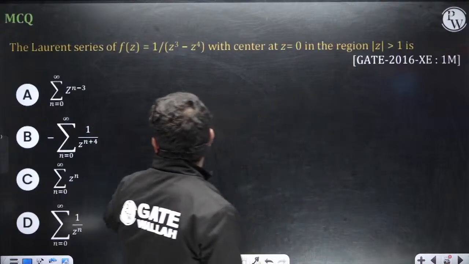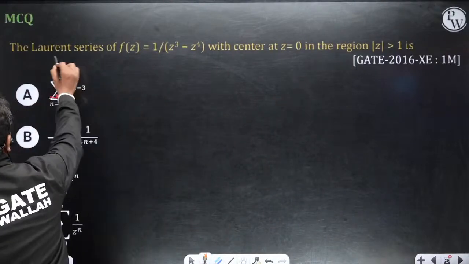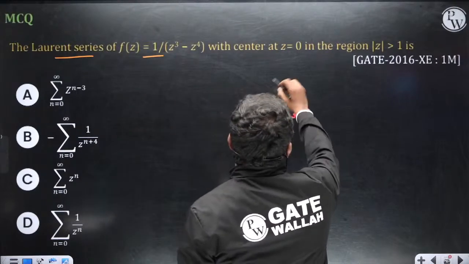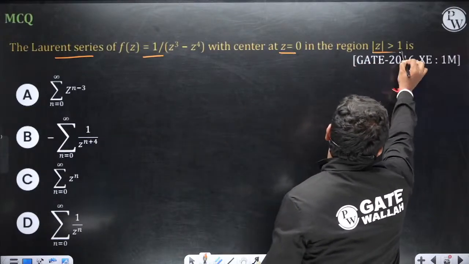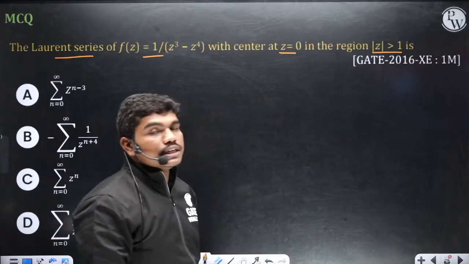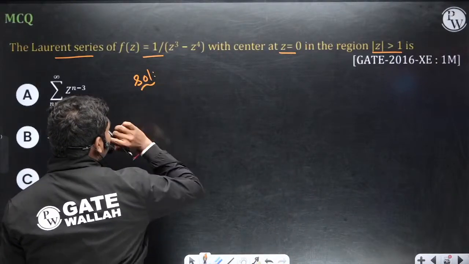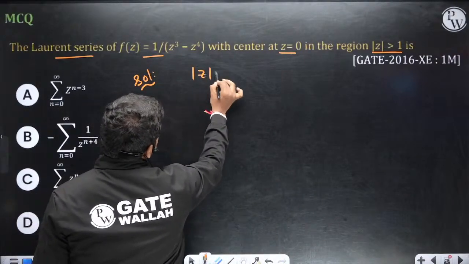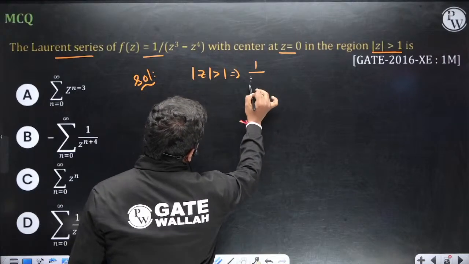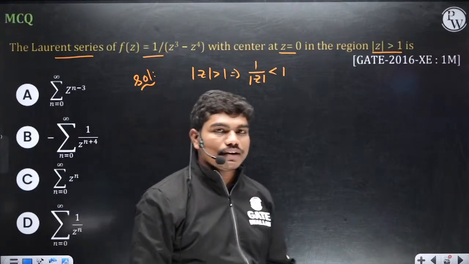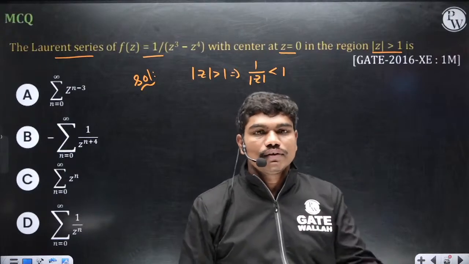Then something is given. The Laurent series of f of z is equal to 1 by z cube minus z power 4, with center at 0 and mod z greater than 1. Tell me one thing, first of all: mod z greater than 1 means 1 by mod z less than 1. Yes or no? Correct, because whenever mod z is greater than 1, then 1 by something which is more than 1 will be less than 1.